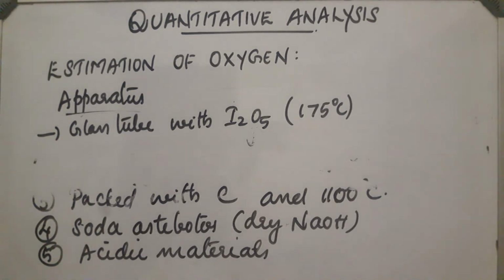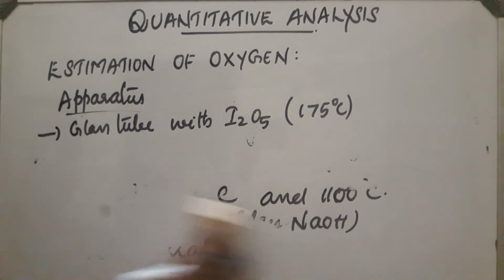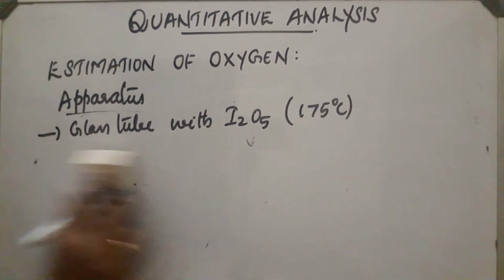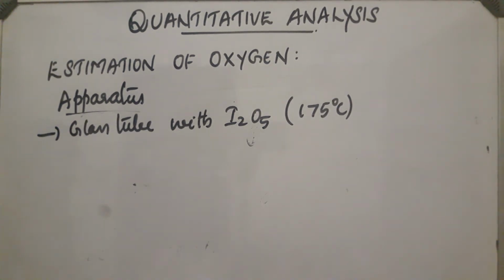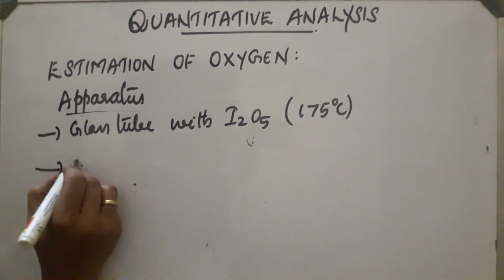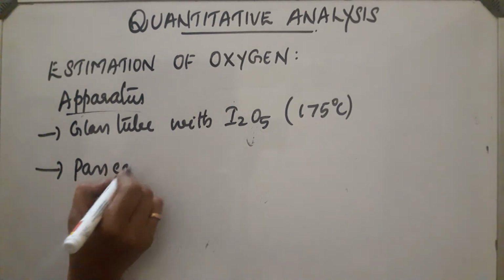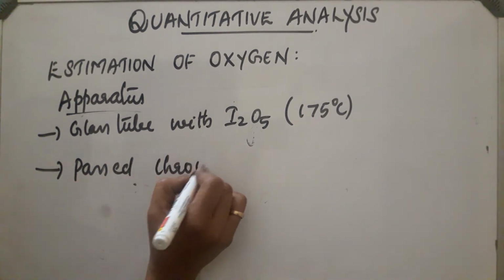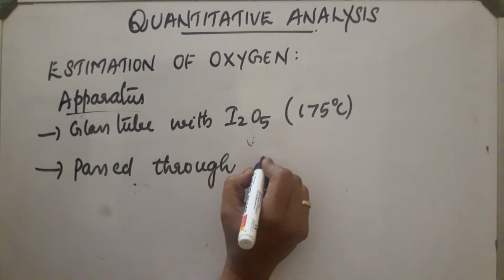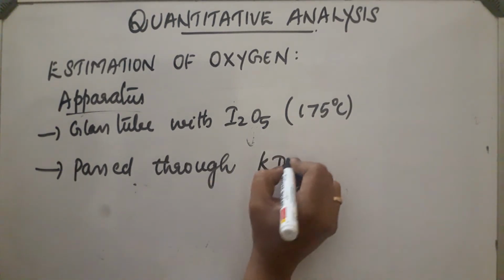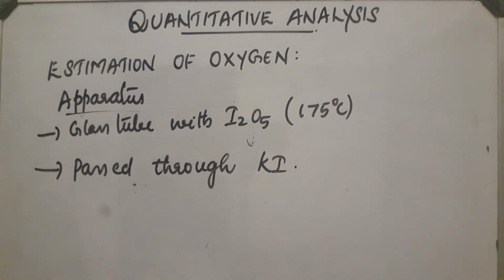Next, to remove the iodine present, the gaseous products are passed through potassium iodide, which absorbs the iodine. So, the remaining gaseous products will be free from iodine.